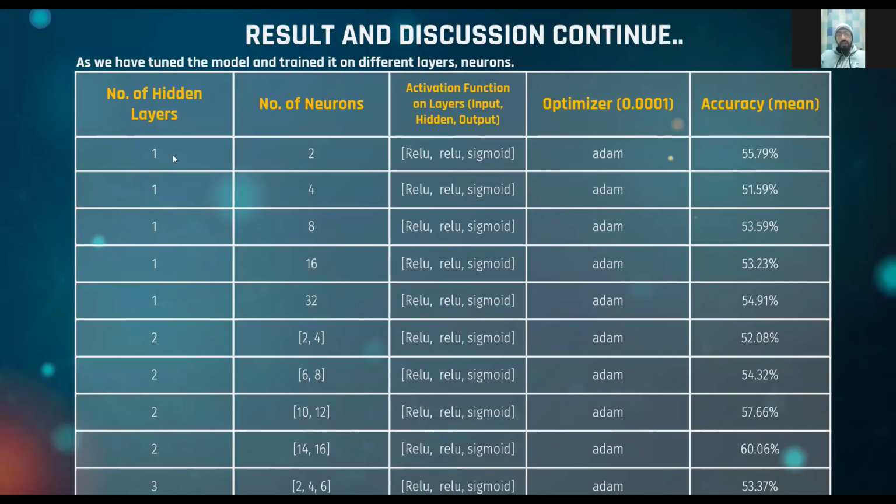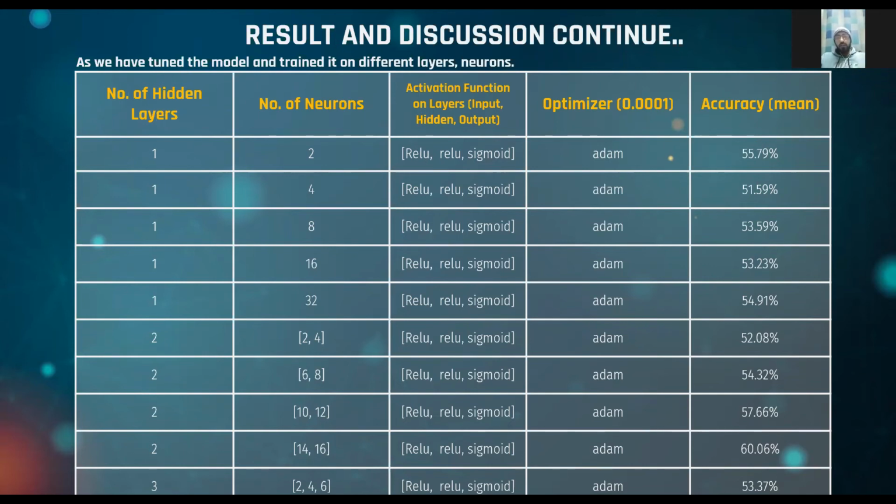Here you can see the number of hidden layers. We first apply 1 hidden layer, then we apply a different number of neurons, that is 2. In the first hidden layer we have applied 2 neurons. The input layer is ReLU, the output layer is sigmoid, and the hidden layer is ReLU. We know that ReLU is the layer that converts a linear function into a non-linear function, so we get the non-linear at the output.